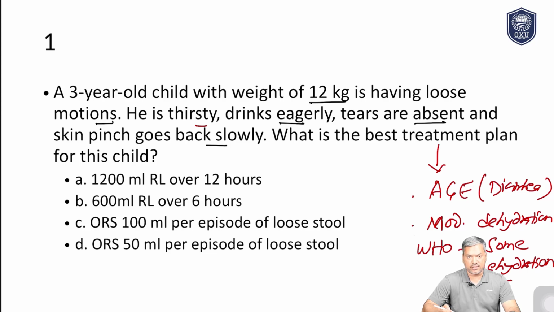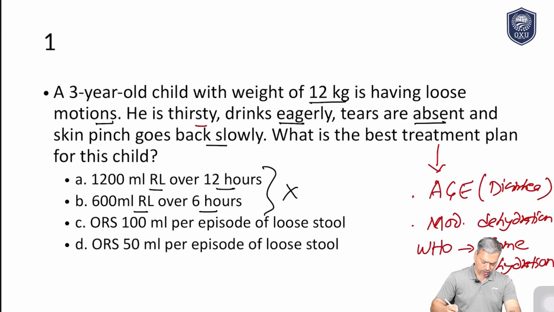Now you all know what is the treatment of some dehydration or moderate dehydration. It is ORS. Okay, so ORS is given, but the thing is how much. Now for that we need to look at the option. So look at the option A and B. It is nicely written here: 1200 ml ringer lactate over 12 hours and 600 ml ringer lactate over 6 hours. So this is out of the equation. You know why? Because for some dehydration IV fluid is not given. Okay, so we can easily rule them out.